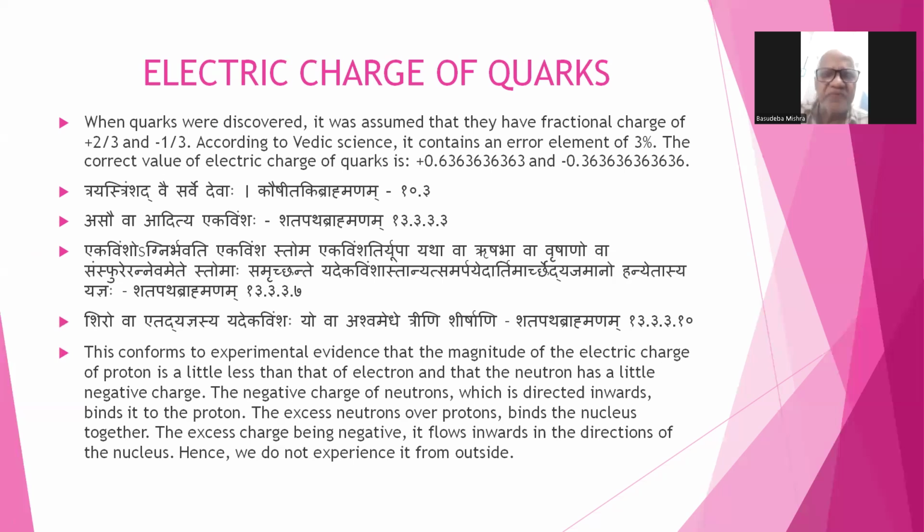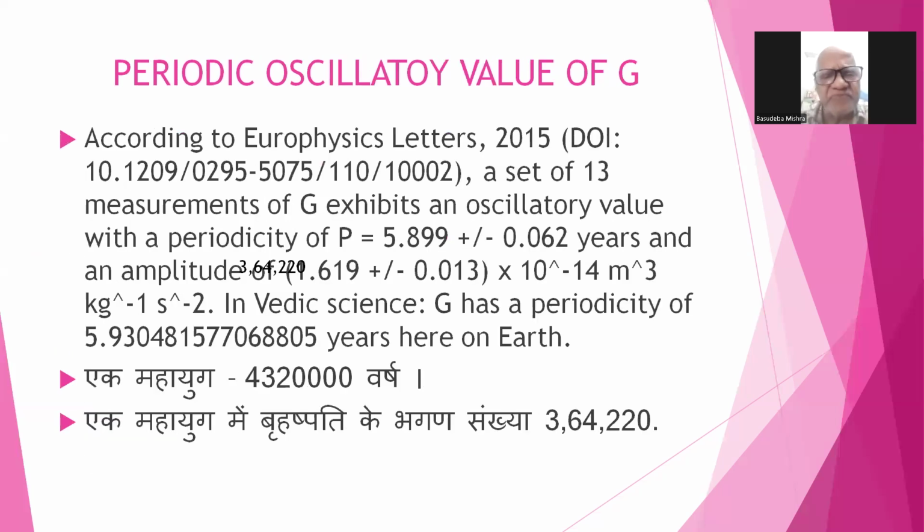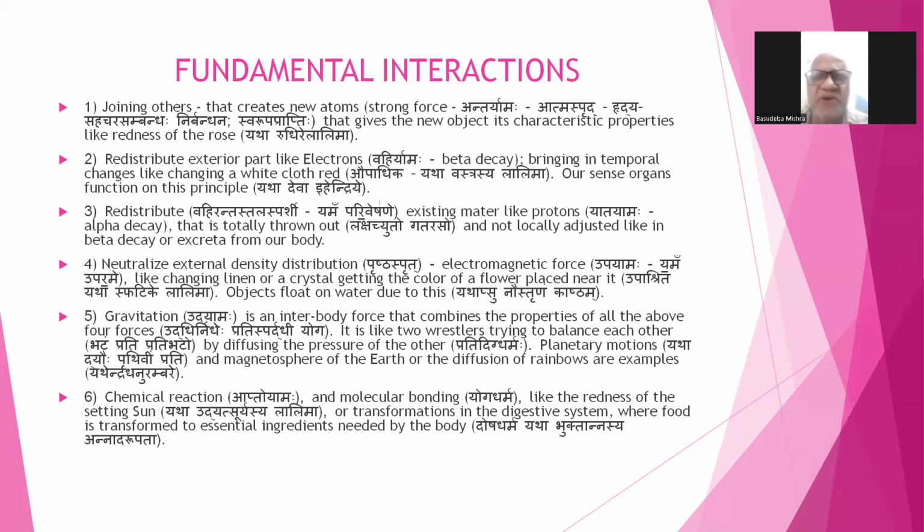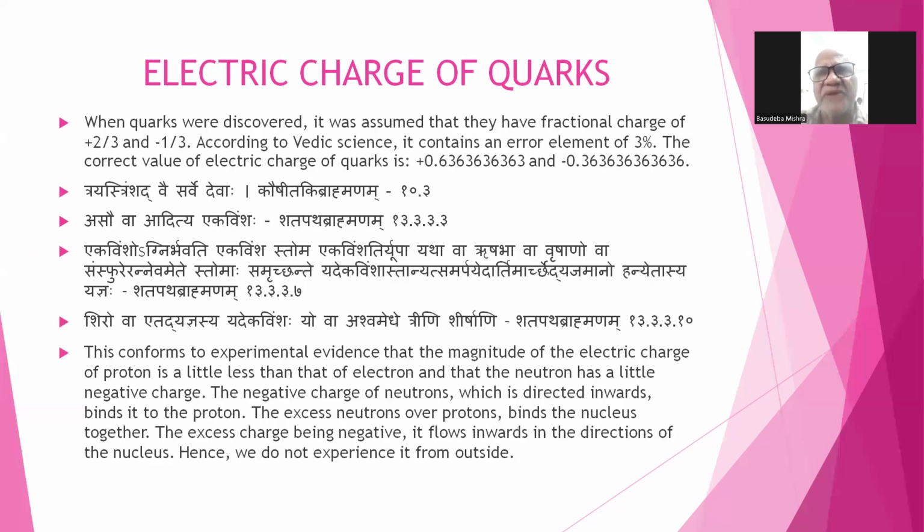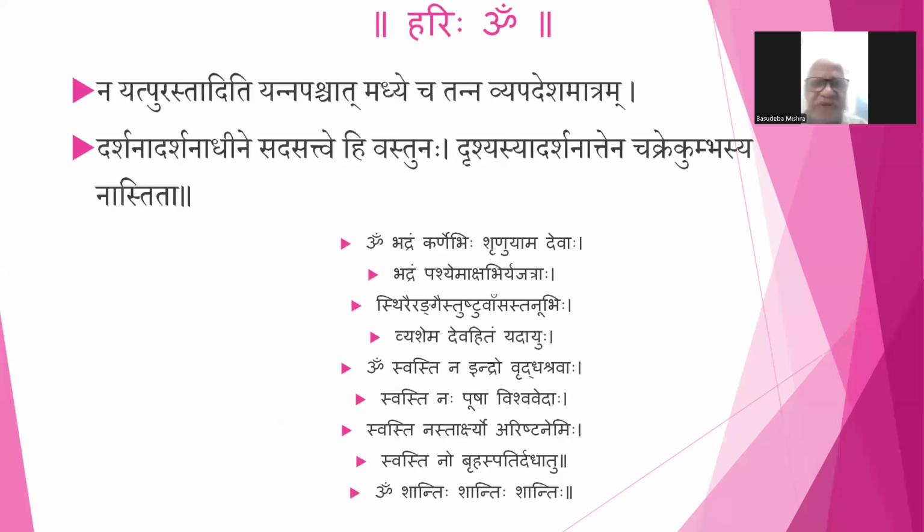Now I talk of quantum theory. There are basically four theories. One is the quantum field theory, that is the major one. But the modern quantum field theory is totally misleading. Suppose you play 17 games in one stadium, it does not become 17 stadia, but it remains one stadium where 17 games are played. But according to quantum field theory, since there are 17 quantum particles, there should be